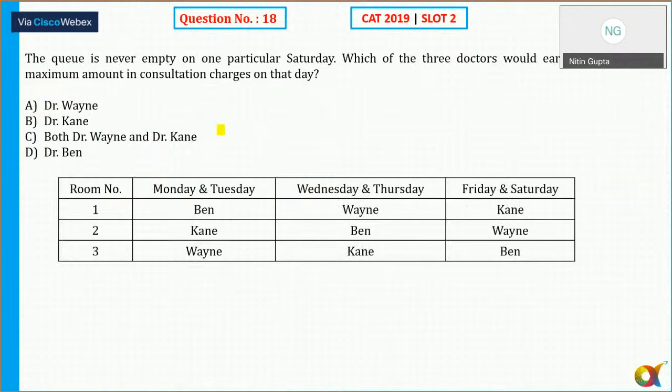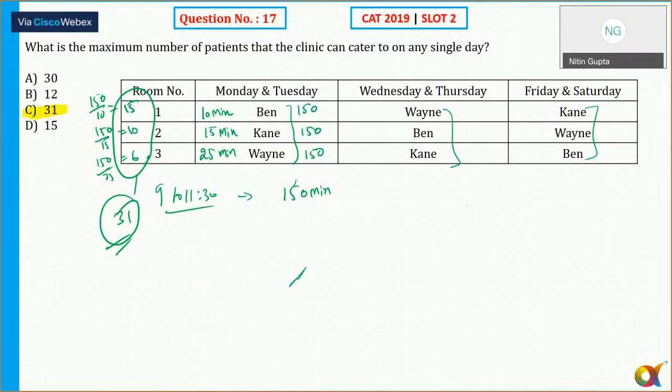The queue is never empty on a particular Saturday. Which of the three doctors would earn the maximum amount in consultation charge on that day? So even if I'm talking about the Saturday, Kane, Wayne, and Bain, we have already calculated. Kane can visit how many patients? 6 patients.